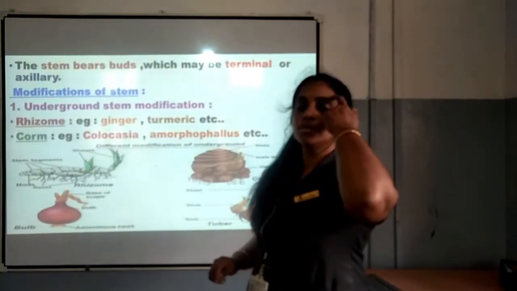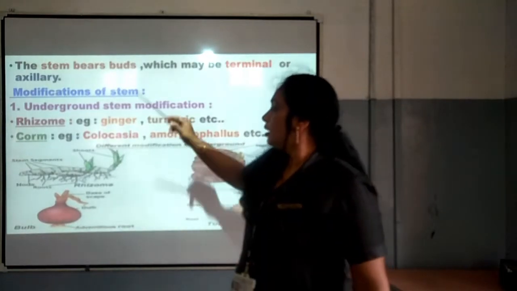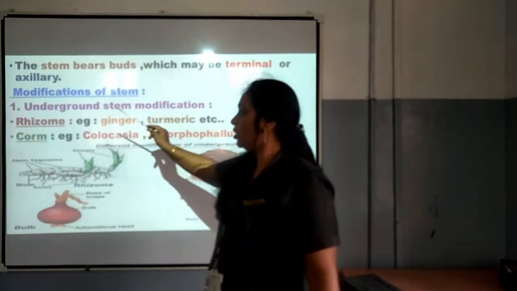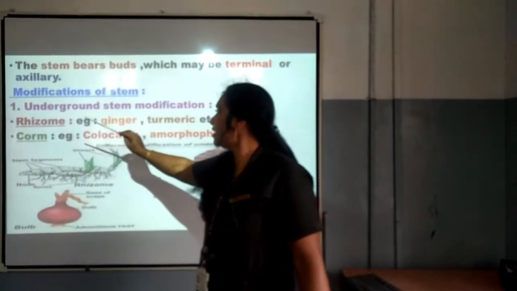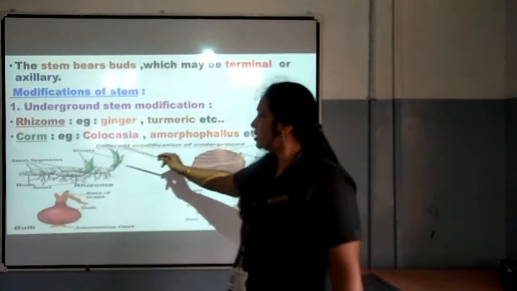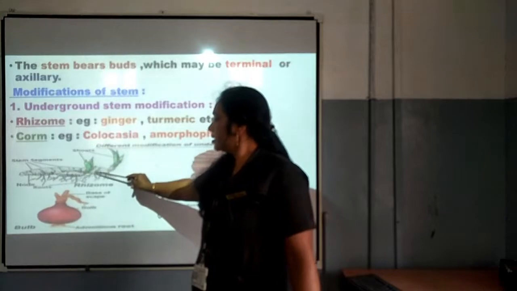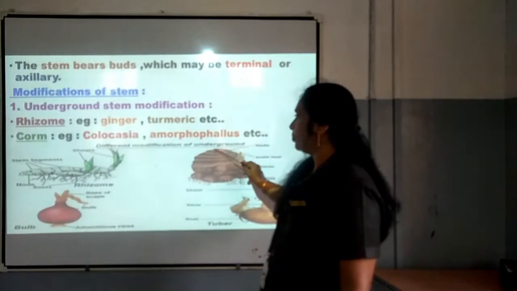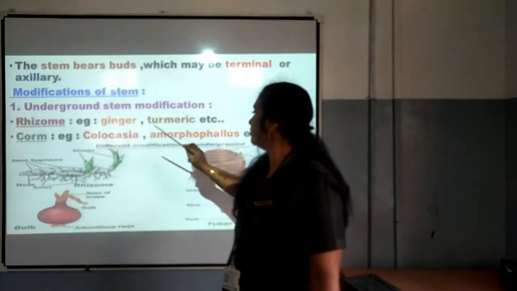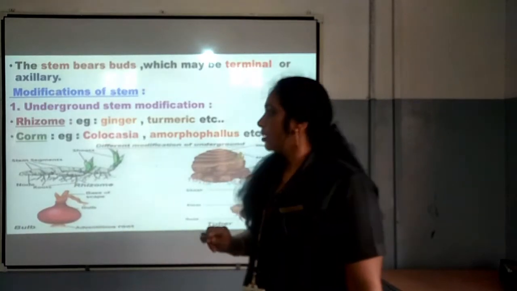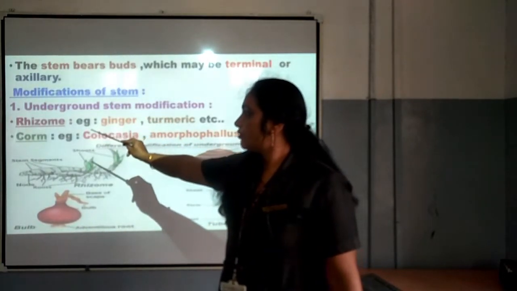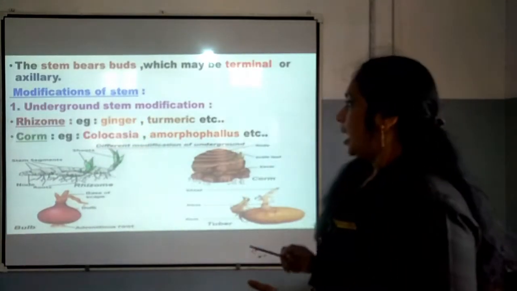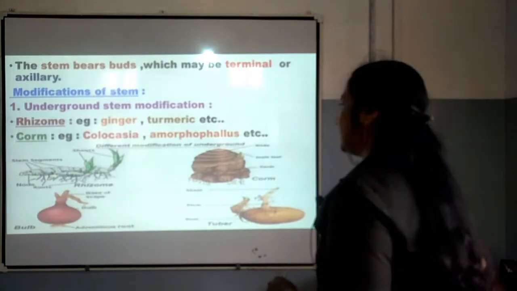Now in the case of stem also we can see modifications. The first modification related to stem is underground stem modification, in which we are going to study about rhizome, and the example of rhizome is ginger, turmeric, etc. This is rhizome, the example of ginger, and in the case of corm you can see here this is corm. The example is Colocasia as well as Amorphophallus. Colocasia, Amorphophallus are the examples of corm. Ginger, turmeric are examples of rhizome, and they are coming under underground stem modification.